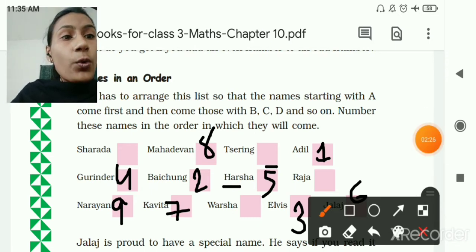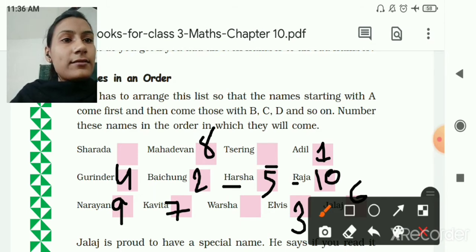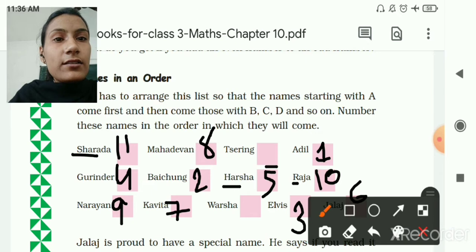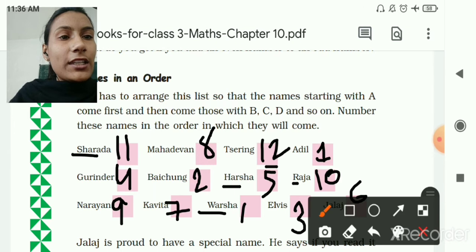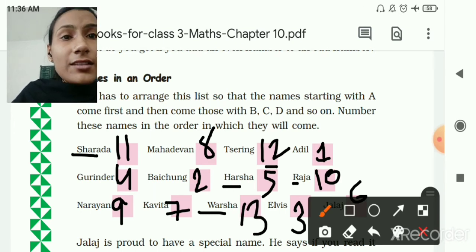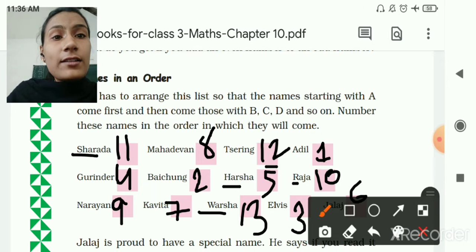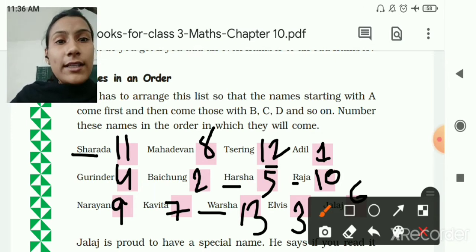Then after N, O, P, Q, R. You can see here R name is there, Raja. So here you can give 10. Then after R, S, you can see here Shraddha. So here you can give 11. Then T, here you can give 12. Then U, V, W. So W you can see here Varsha. So here you can give 13. Like this you have to give numbers. These numbers you have to write in your textbook.